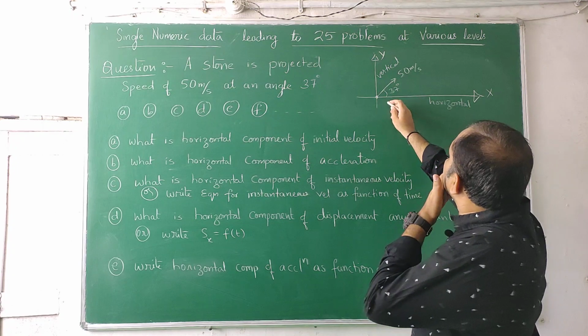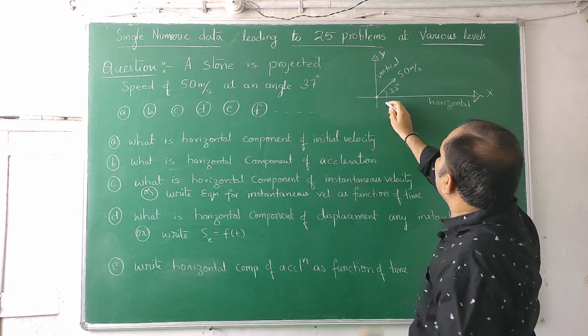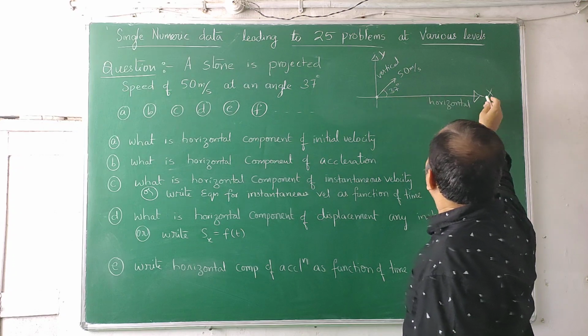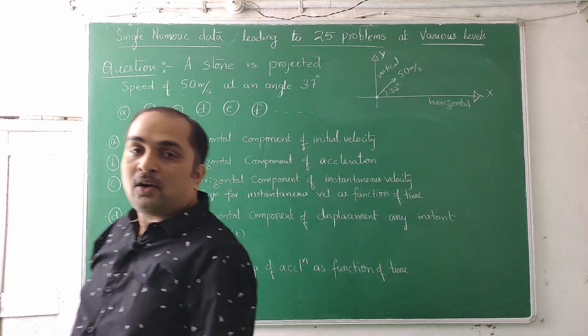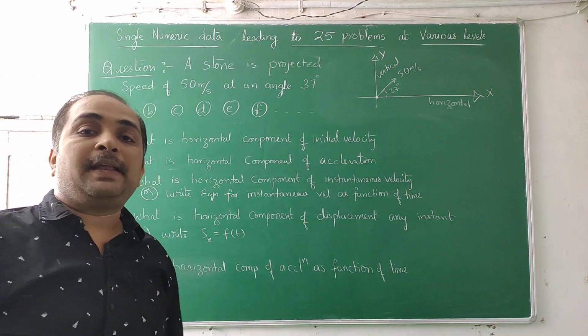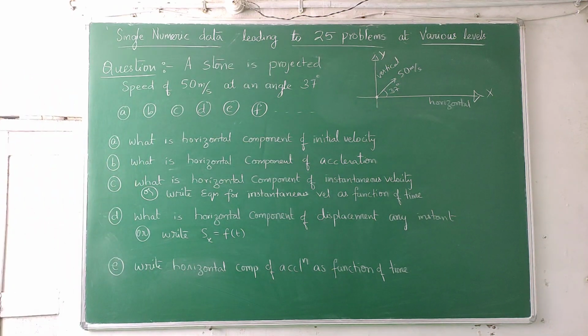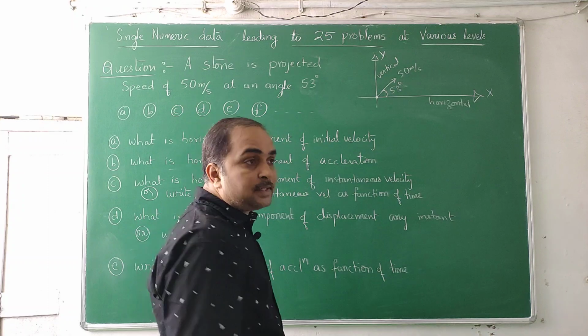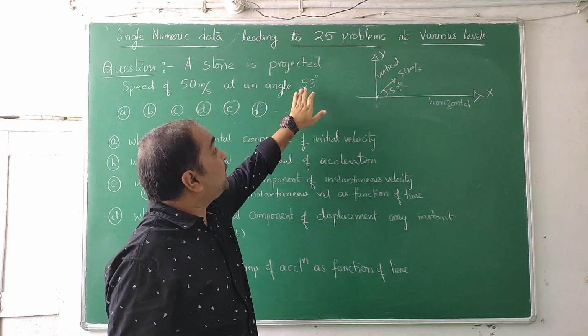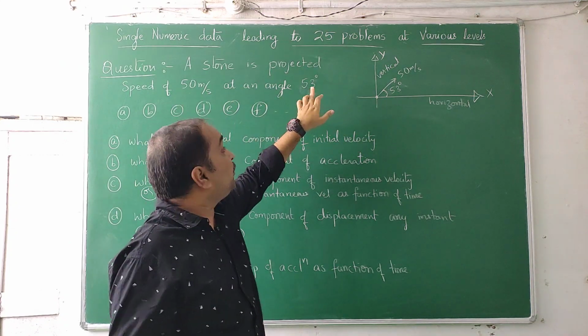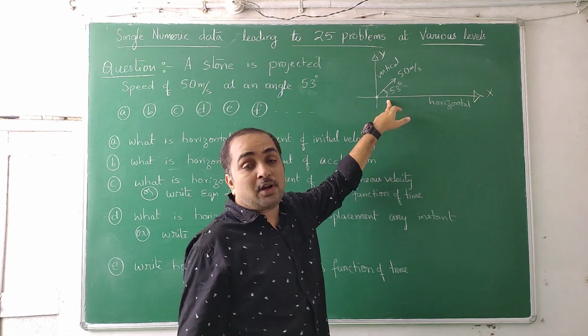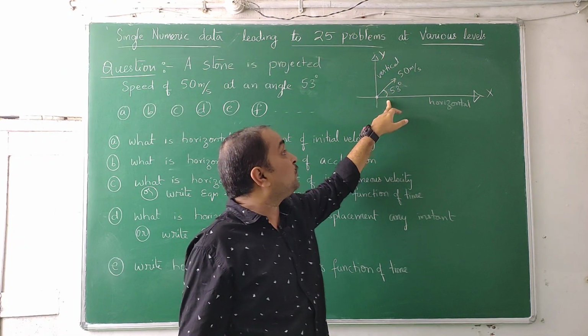Then, we take the horizontal as x, and vertical as y. Because x and y are not given, horizontal is the word being used, so only that we will take into account. We convert horizontal into x-axis, vertical into y-axis. Yes, a small change, children, because we answer more questions with 53 degrees than 37 degrees. There is a reason for it. So in the numeric data 50 meters per second and 37 degrees, instead of that you take 53, making an angle of 53 degrees with the horizontal. Instead of 37 degrees with the horizontal, make it 53 degrees with the horizontal.